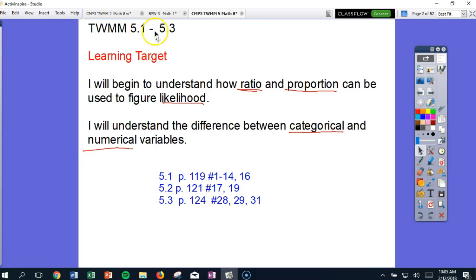Our learning target for 5.1 through 5.3 here will be, we want to begin to understand how ratio and proportion can be used to figure a likelihood of something happening. And then we want to understand the difference between categorical and numerical variables. In 5.1, our ACEs begin on page 119 and we'll be doing 1 through 14 and 16. Don't worry, 1 through 14 is only one question each, not an A, B, C, D, and they're all multiple choice there, so shouldn't be too bad at all.